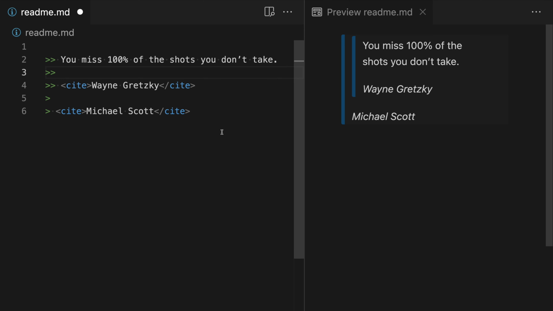So that's a quick look at block quotes in Markdown. If you're ever needing to quote from a TV show, movie, other web page, book, something like that, they're a great way to make sure the text is rendered differently and clearly differentiated from the rest of your document.